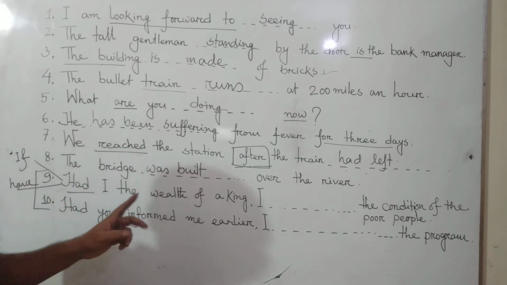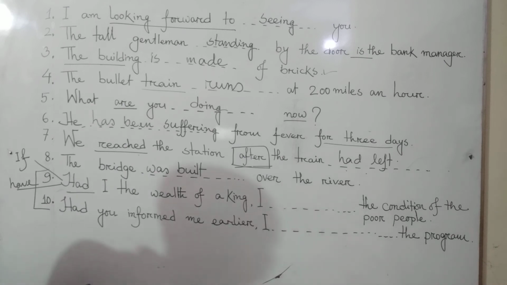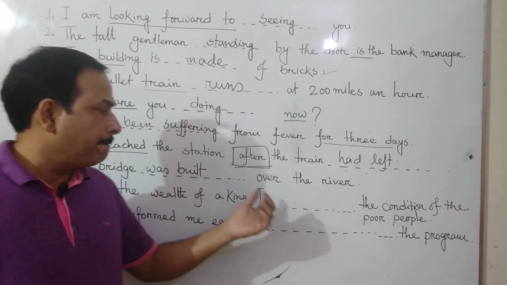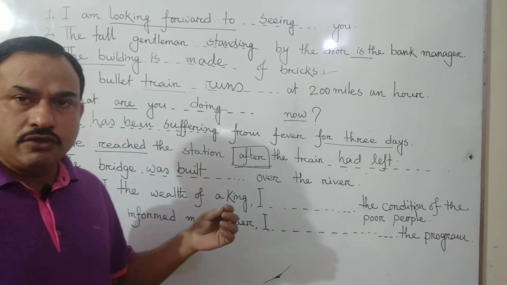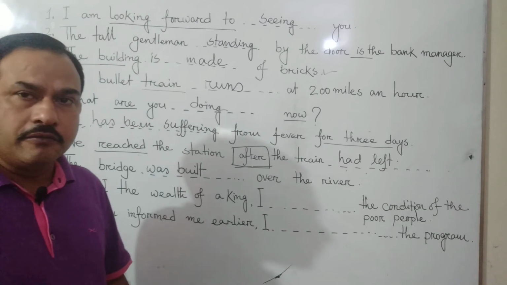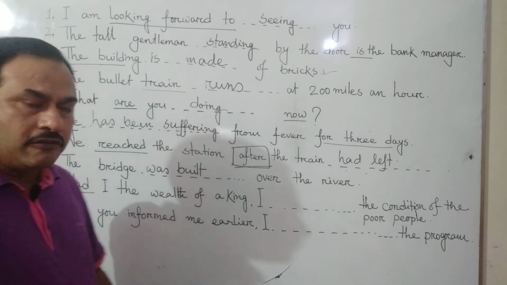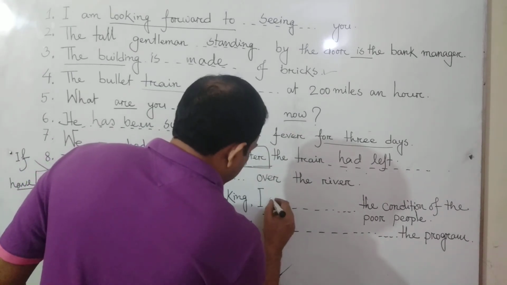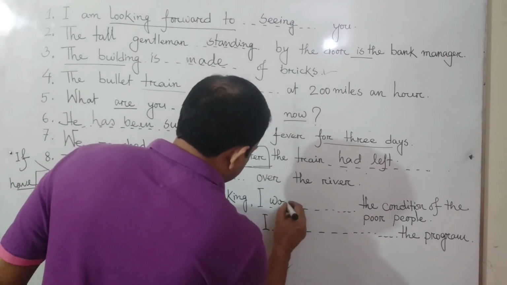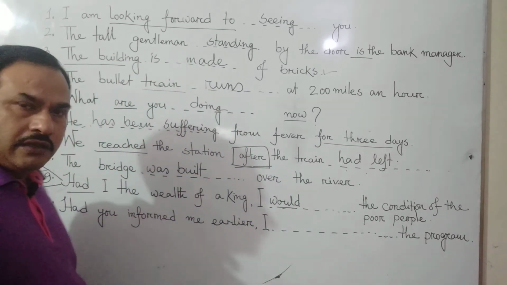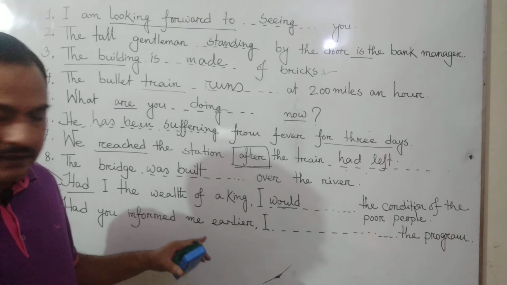Had I the wealth of a king, that means if I had the wealth of a king, then in the next clause we should use "would," W-O-U-L-D, would plus the base form or present form of the verb. So it will be "I would." It's a must. You have to bring "would" in this type of sentence.